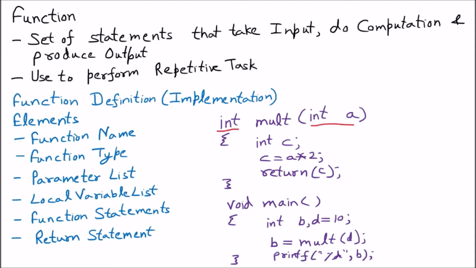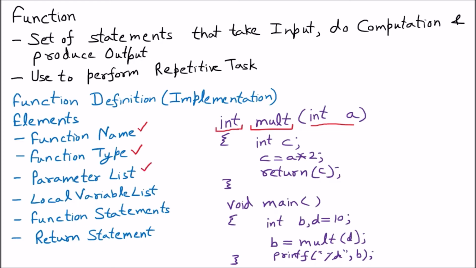Now we are comparing the function definition elements. First, function name: mult is the name of the function. Function type means what is the type of function. Here integer is the type of function, means the function is going to return an integer value.